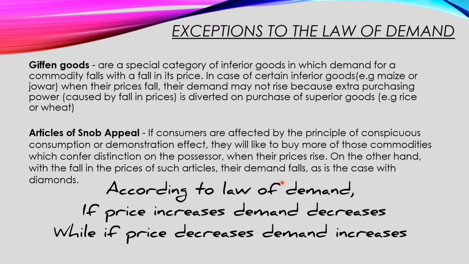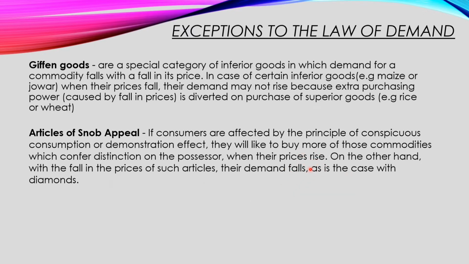वो लोग भी खरीदने लगे price decrease होने पर, तो इससे क्या है, जो लोग demand कर रहे थे पहले ज्यादा, वो कम हो गया. Demand for the diamond reduced. So this is what you call articles of snob appeal.